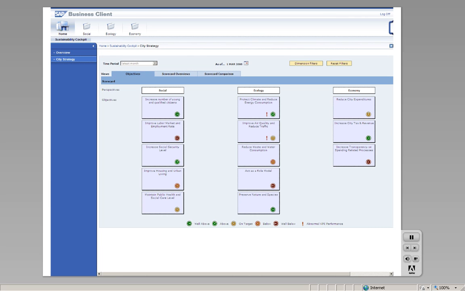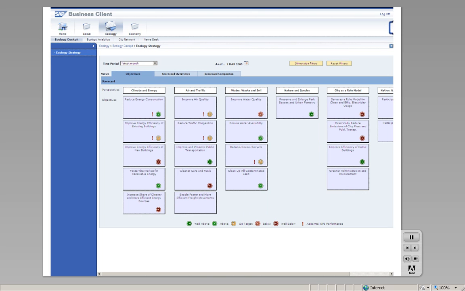On this screen, you can see an example of how a city strategy can be organized in three areas: social, ecology, and economy. The solution allows you to set up your strategy depending on your city's individual goals and structures. For each perspective, strategic goals are formulated with concrete performance indicators that define the status of each goal. This strategy can then be cascaded down, and each department can identify ways to contribute to these common goals. Let's have a closer look at the goals that are specific to the ecology strategy.